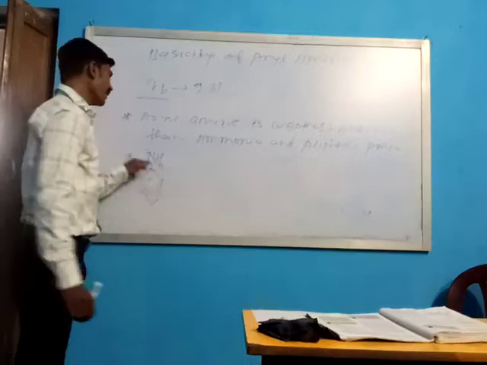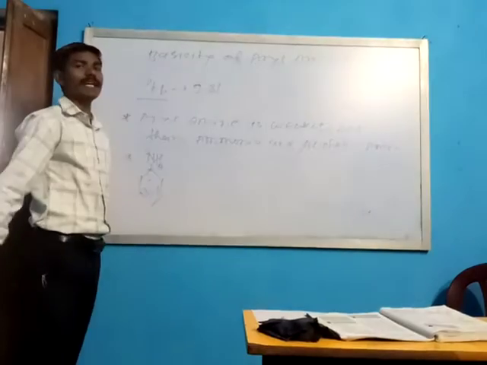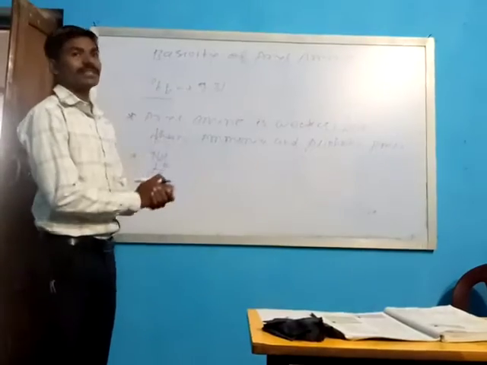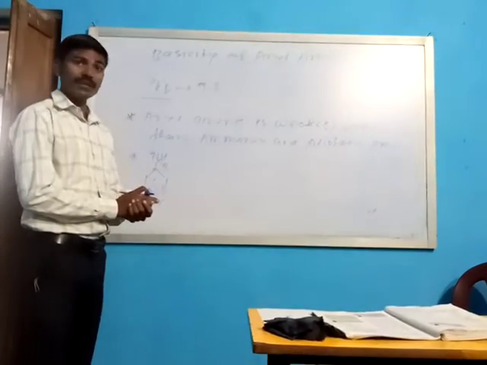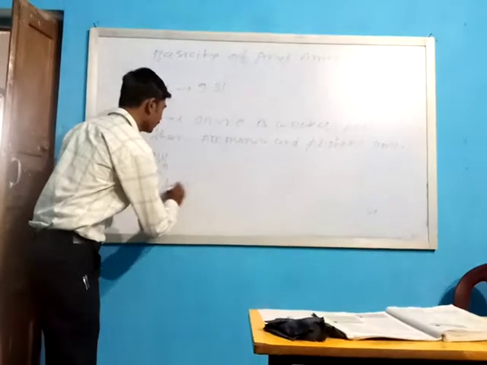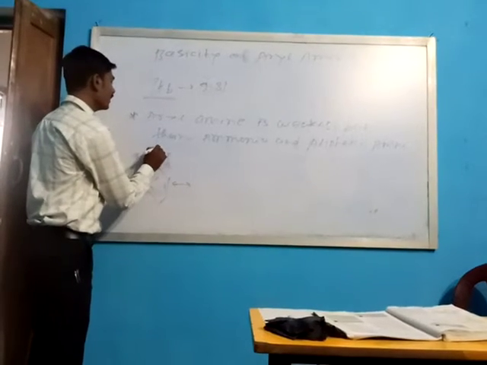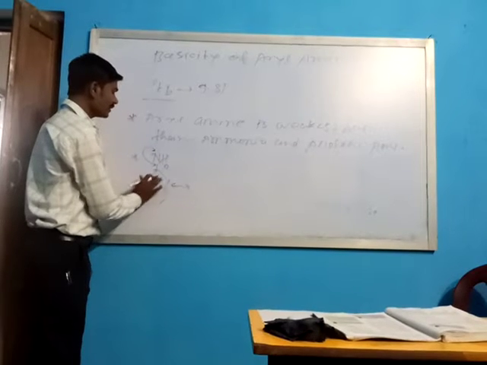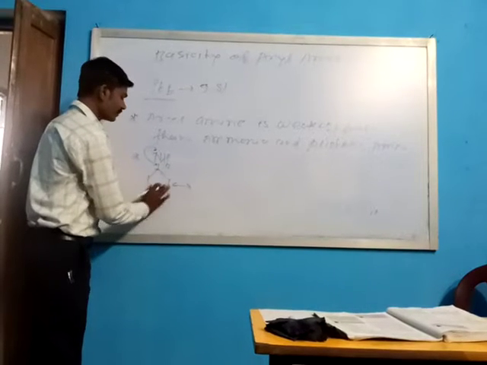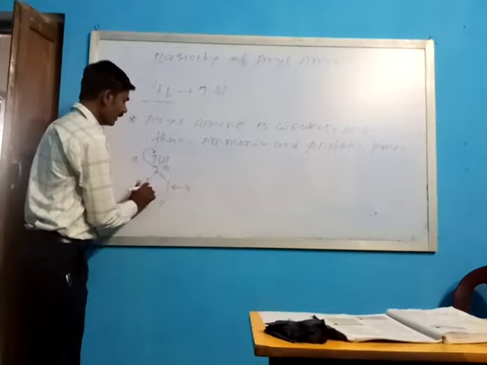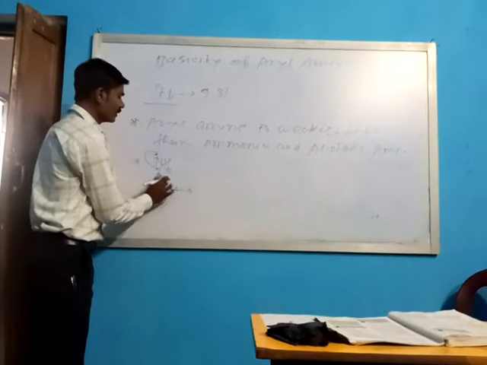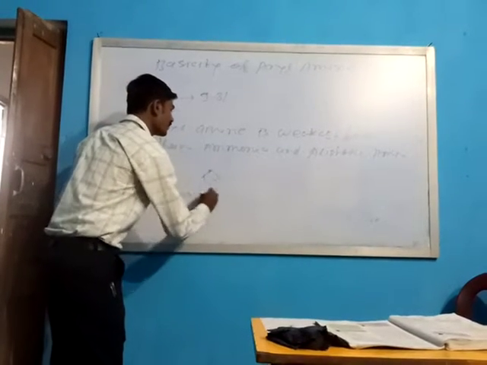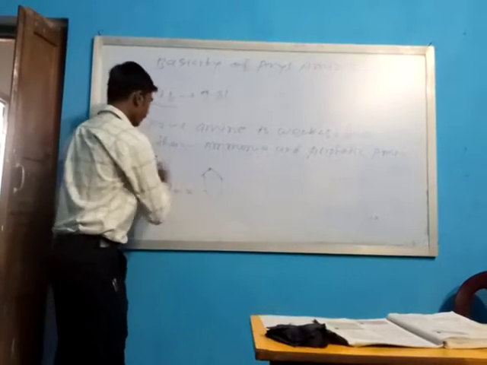In this arylamine, the nitrogen atom's lone pair of electrons forms resonating structures. The nitrogen's lone pair of electrons is shared to the benzene ring, and next the pi bonded electrons shift to the next position, and 5 different resonating structures form in this benzene ring of aniline.